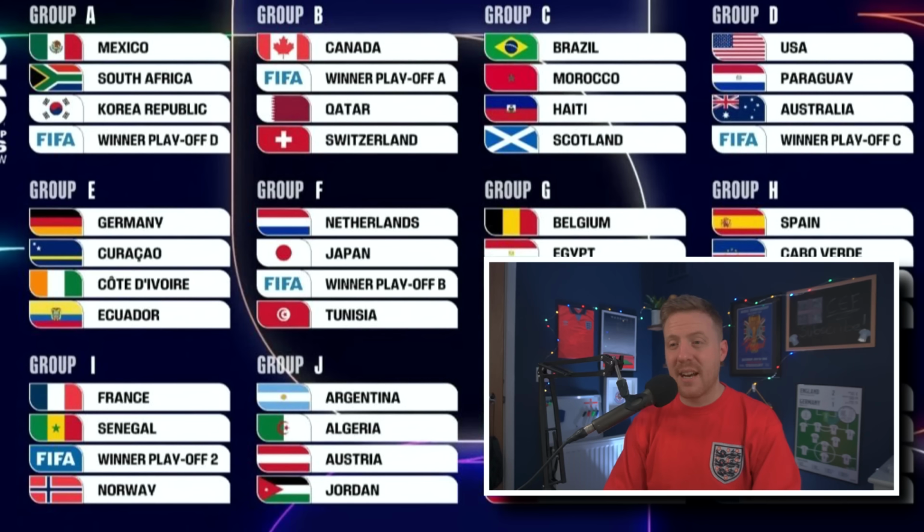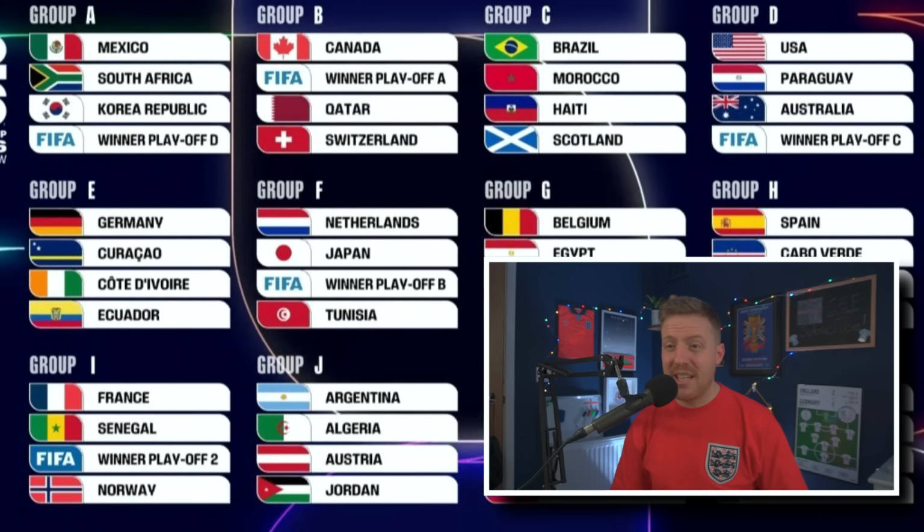I think France have by far the toughest group that you could have asked for as a pot 1 team. I think that's really, really tricky. Ultimately, though, alongside Spain, France are most people's favourites, so you would expect them to navigate that group. But yeah, there's a few good games to be had in there. Senegal, Norway, France, Senegal, France, Norway. They're really good games. So really look forward to that group.